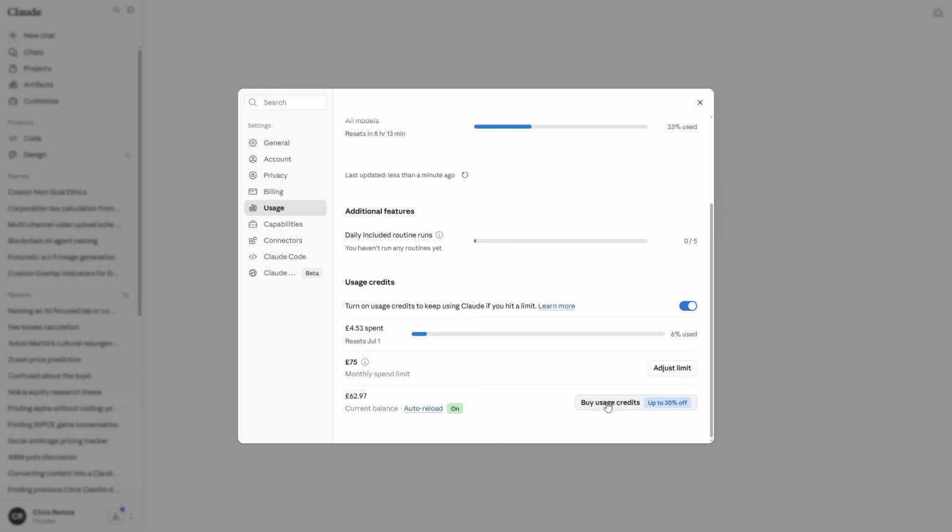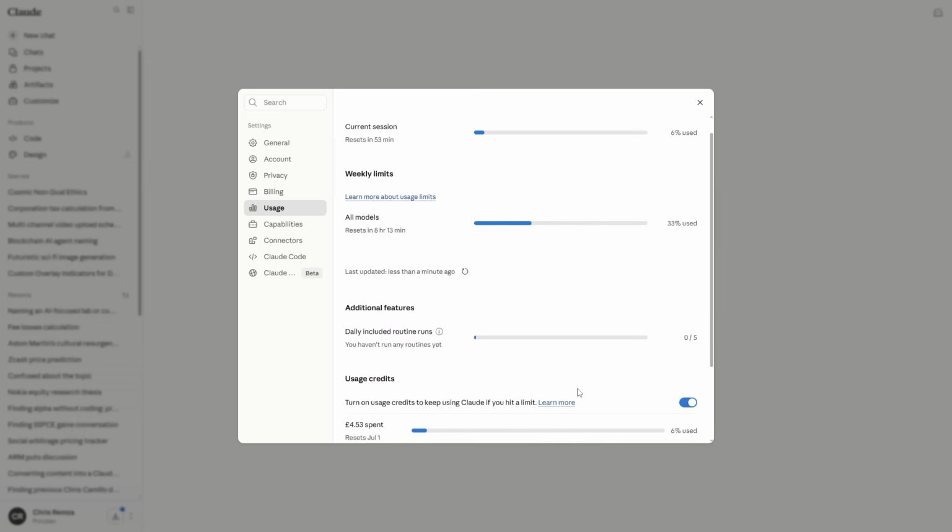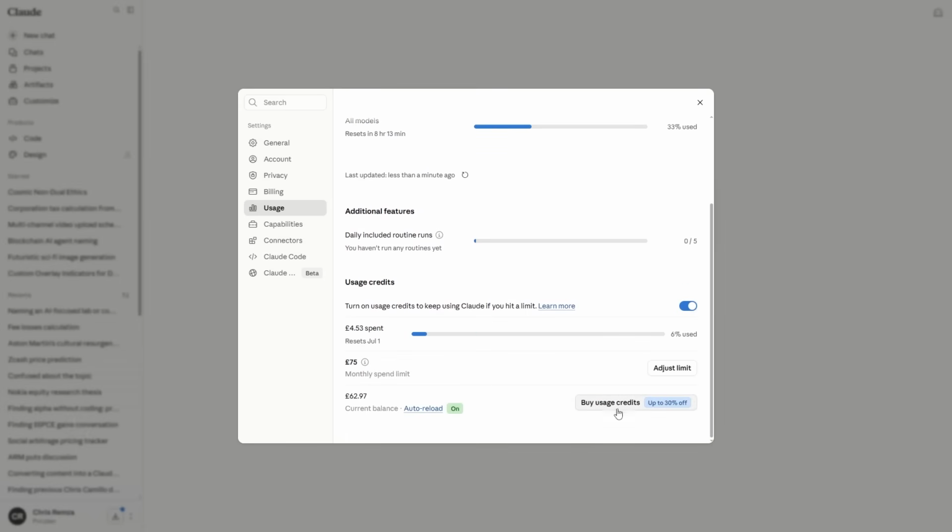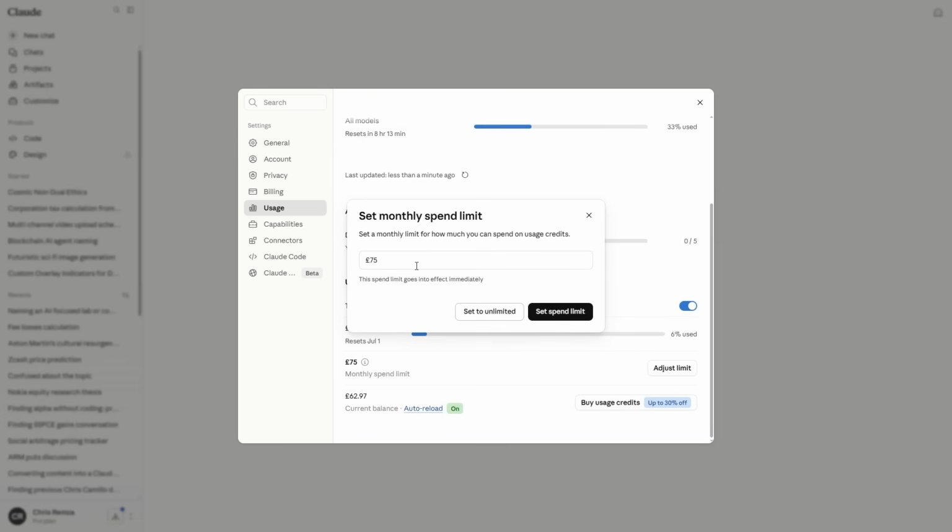Now, this is useful whenever you run out of usage for Claude anyways, but this is something you will have to do in the future, as Fable 5 will no longer be on the Pro plans. It is only going to be available for a short amount of time. So if you do see that Fable 5 isn't there and you need to use some usage credits, you can simply purchase some right here and leave auto reload on. Although I would be a little bit careful about doing that, because Claude can burn through your usage limits pretty crazily. Always make sure that you adjust your limit right here, so you can only spend a certain amount every single month. I'd probably set this to whatever budget you're comfortable with.